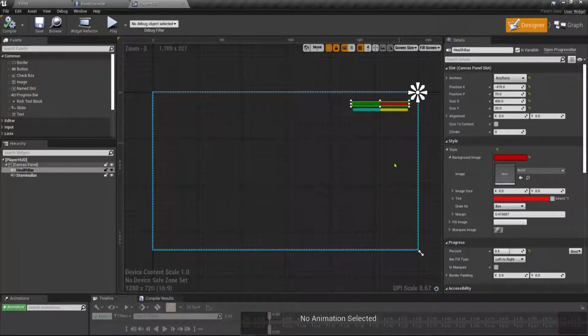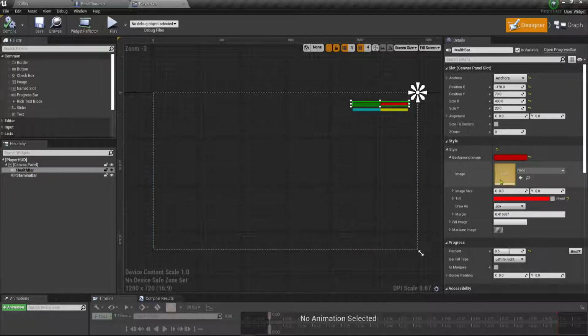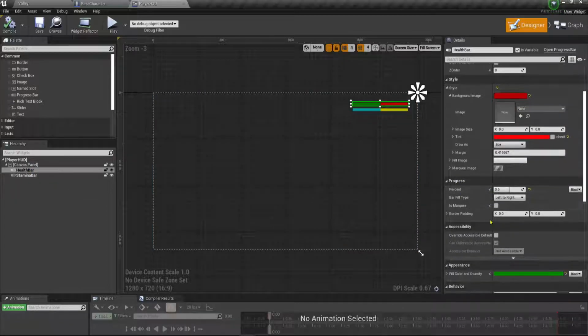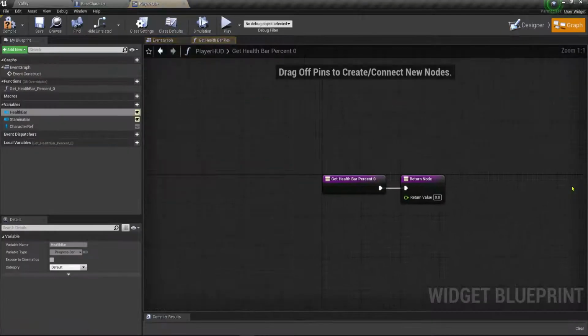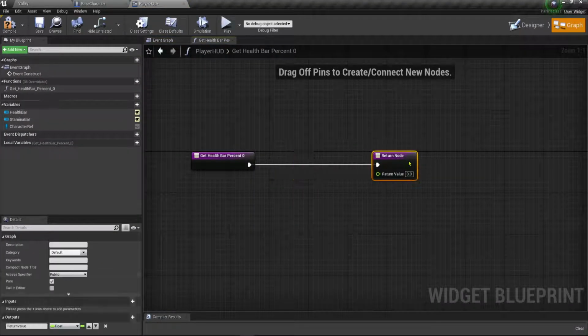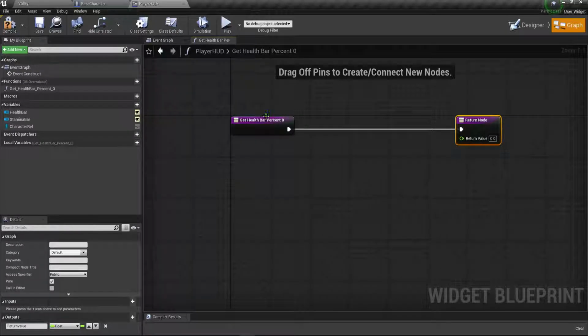And we'll jump back over here. And on our health bar, we're going to go down here where it says progress. Make sure you do progress. And this is the only binding we're going to do. Right here where it says 0.5, we're going to click bind, and we're going to create a binding. Okay. So we're going to create a binding that will fill up our bar according to what our health percent is.